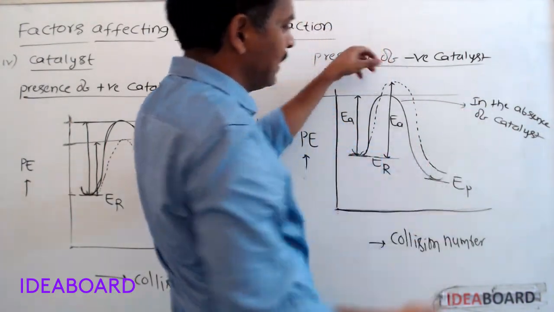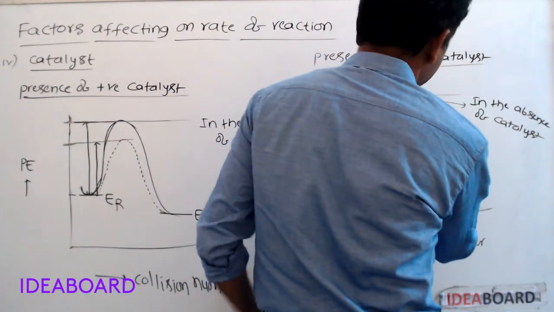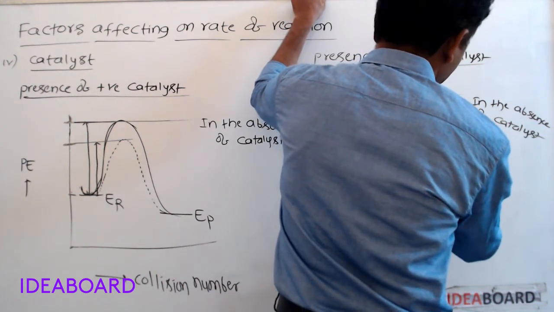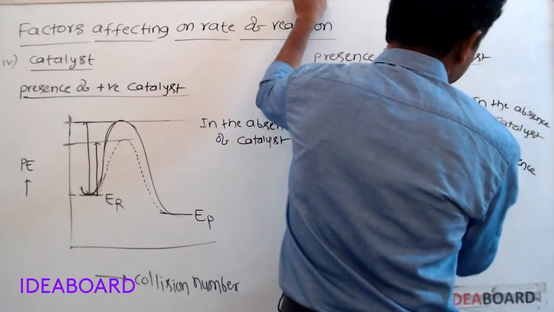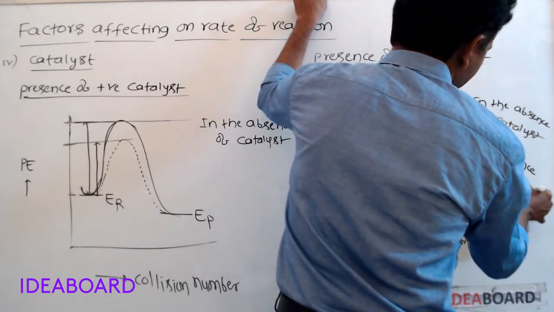Activation energy more means rate of reaction will be less. This is the path in the presence of negative catalyst.